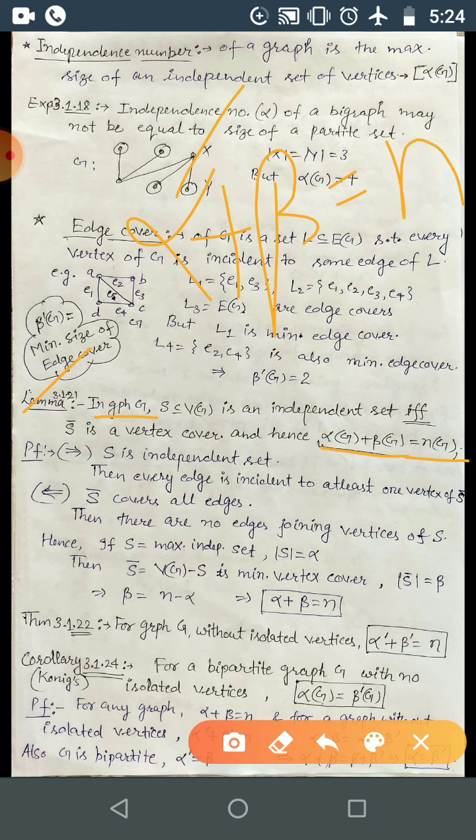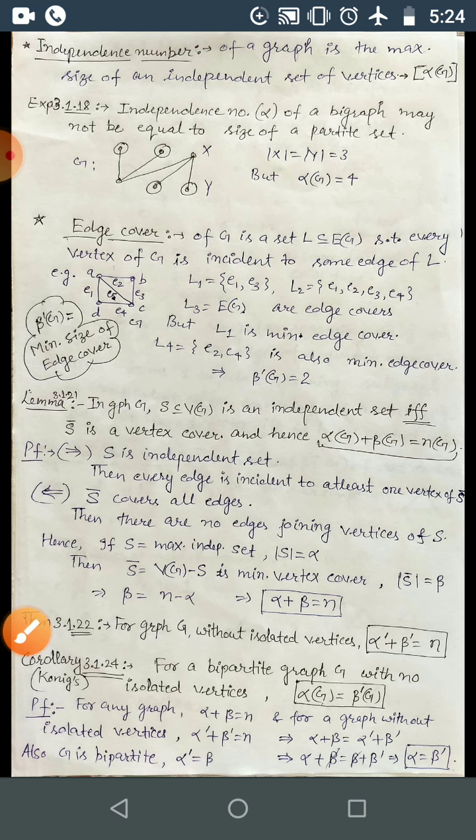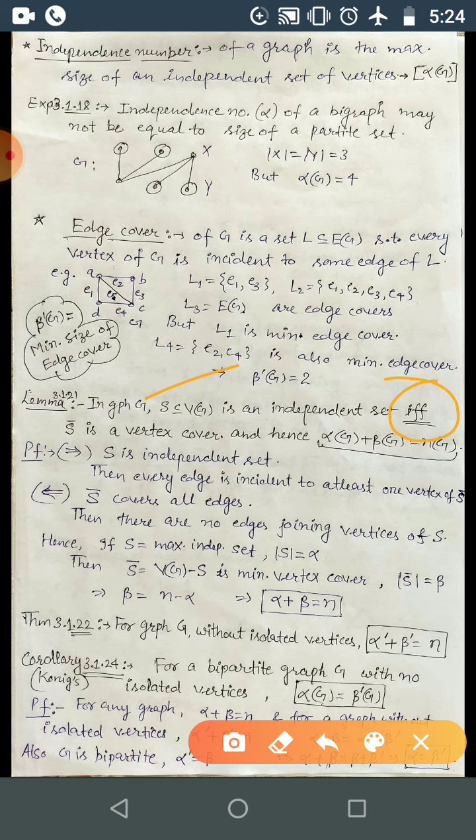So alpha is the independence number, that is the maximum independent set cardinality, and beta is the minimum vertex cover cardinality. This is giving you maximum plus minimum equals size, for any general graph. Here S is what is given, this is an if and only if condition. Given is some set of vertices that is an independent set. So S is an independent set, then every edge is incident to at least one vertex of S complement, because S is an independent vertex set, correct?